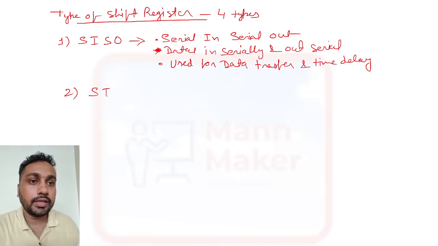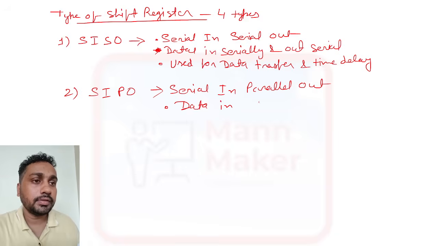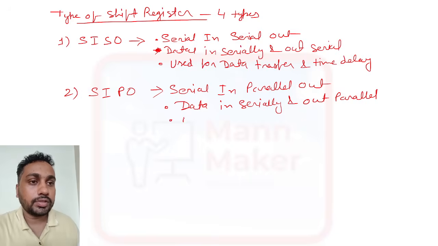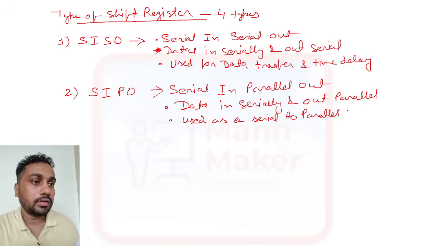Now we have SIPO. SIPO means serial in, parallel out. Here data comes in serially and goes out parallelly. So it is used as a serial to parallel converter.